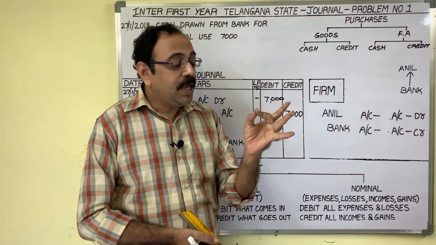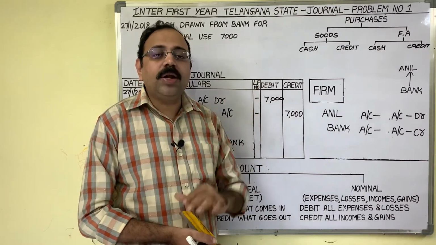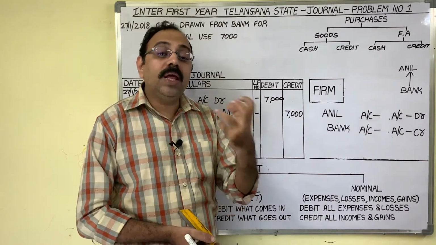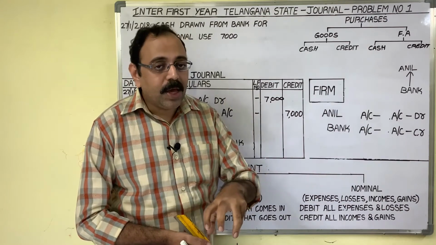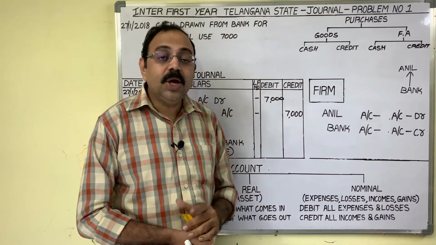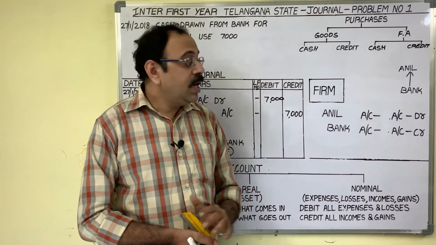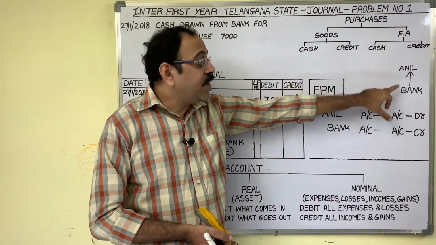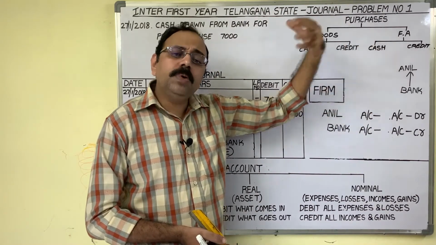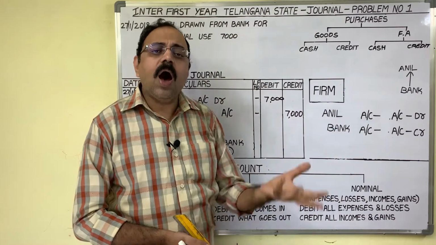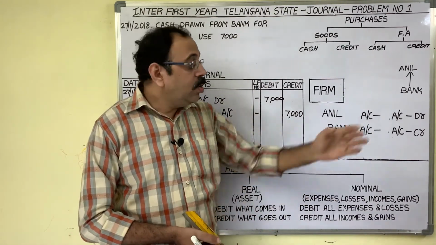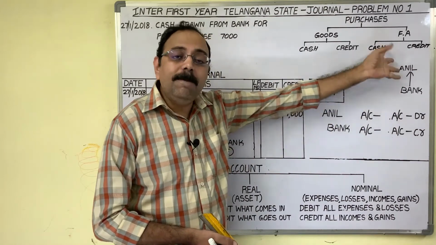No. Supplier, customer cannot take. Only one person has the right to take the money from the bank account or firm for personal use. That is the owner. The owner's name is Anil, no. So from the bank, the owner took some amount for his personal use, for a household purpose, for domestic use. The owner withdrew some amount from the bank.